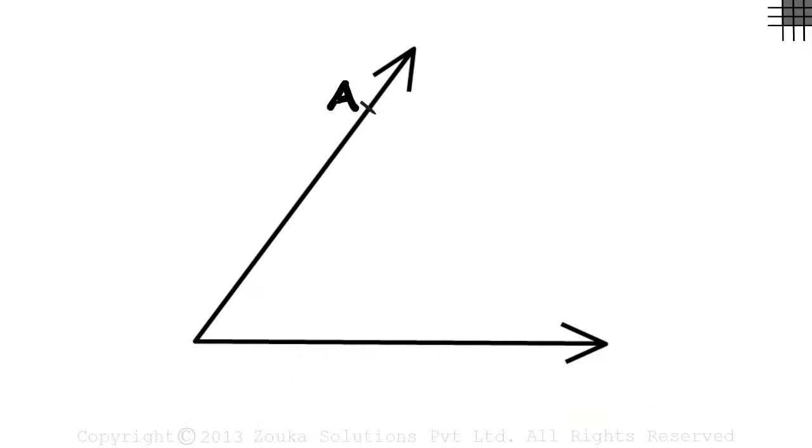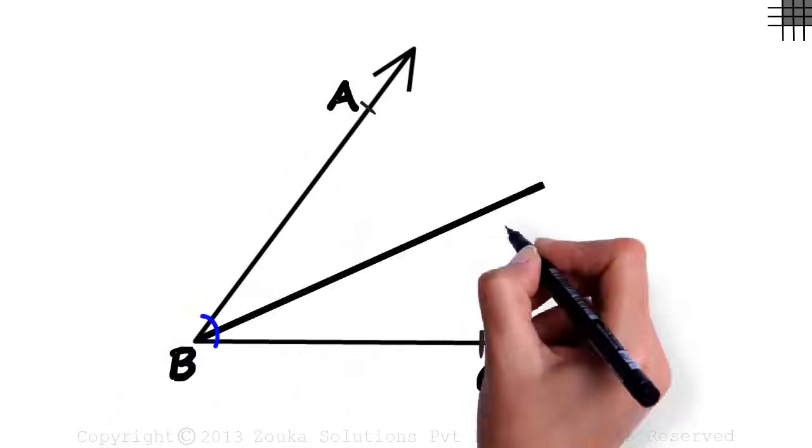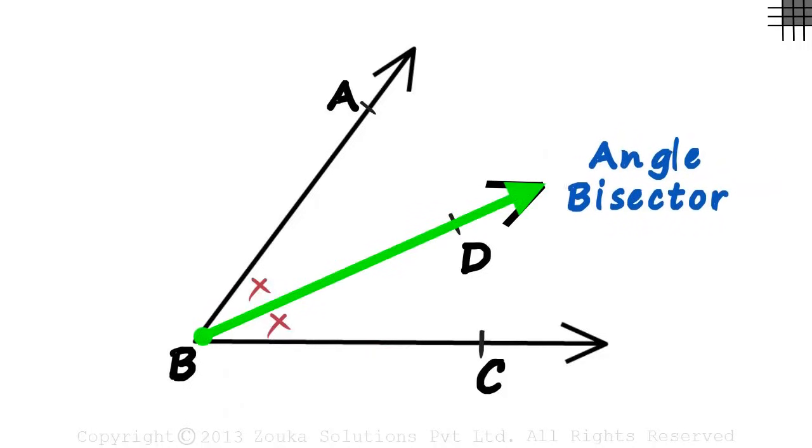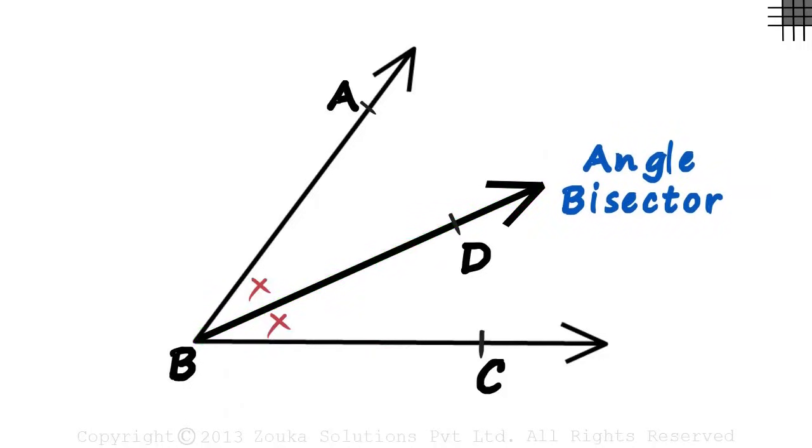Consider angle ABC. Say we have a ray BD that passes through the vertex and is between its arms. If the two angles formed are equal, then ray BD is called the angle bisector. Let's erase this and look at angle bisectors in a triangle.